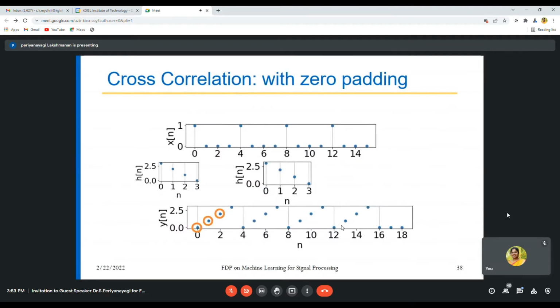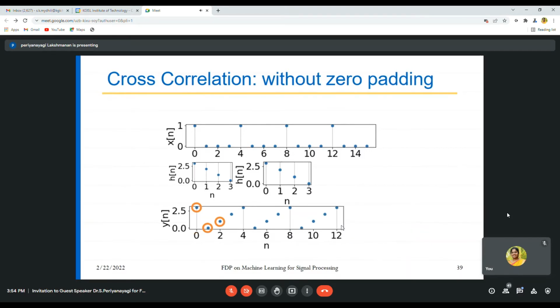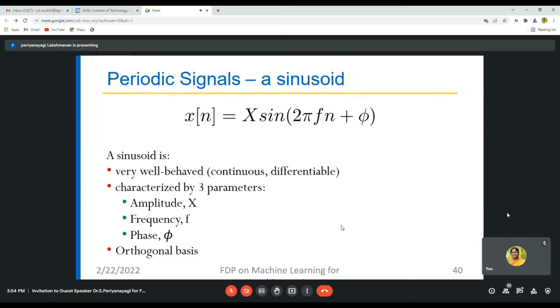So cross correlation with zero padding. These things are all basics of signals and systems and digital signal processing. We process signals by performing convolution and correlation operations, and we take two different signals, apply correlation and find the output of a signal, etc.